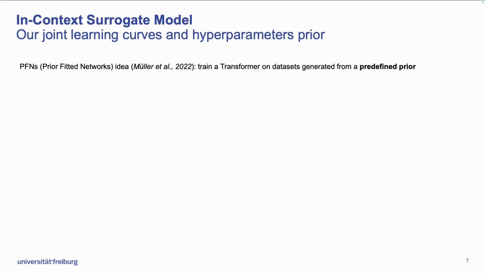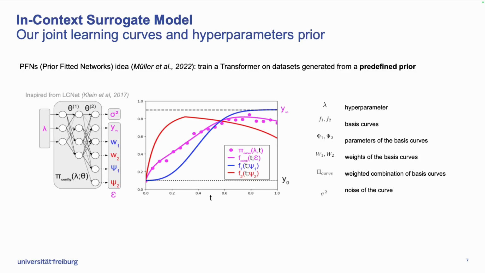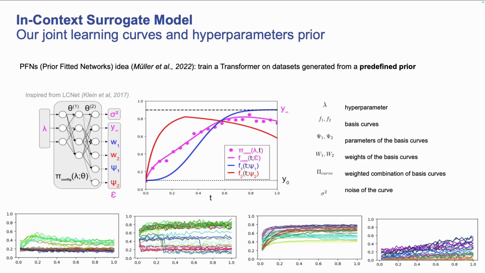The main idea is to train a transformer on a dataset generated from a predefined prior. In our case, we want a prior that captures the interaction between hyperparameter values and learning curves. For that, we follow the same design as in LCNet proposed by Klein et al., and it consists of a combination of a Bayesian neural network and a set of parametric curves. This gives us a complete pipeline that maps hyperparameters to their learning curves. Here are a few examples of curve datasets generated from this prior. In our study, we trained a transformer on 2 million datasets using this prior.